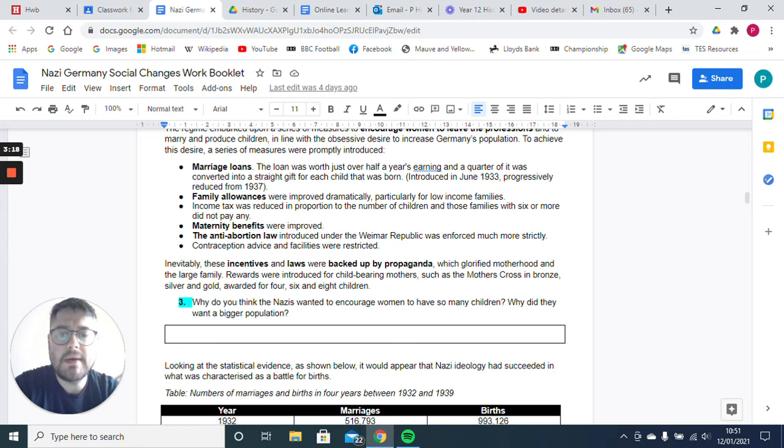He said he wanted to expand Germany because Germany had so many people in it, but he also wanted to grow the population because he wanted to basically conquer Europe. And in order to do that, he thought he needed really big armies, and that meant encouraging the population to have more children. So that was one of the main reasons why he wanted women to have so many children.